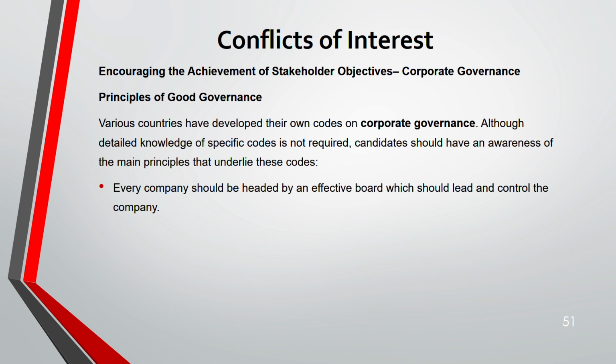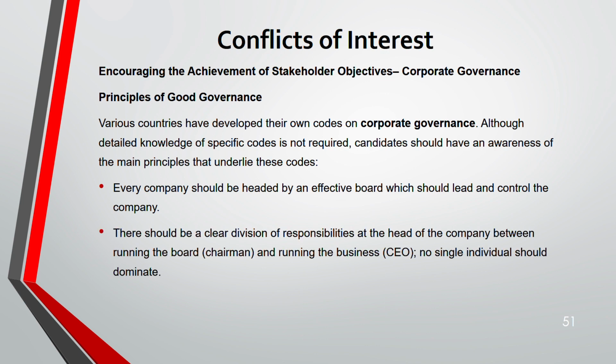First, every company should have an effective board. Effective board means they should have an executive director and non-executive director. Next, chairman and the CEO's responsibility should be divided and not be run by a single person. That means a single person cannot be both chairman and CEO. They have to be two separate people.